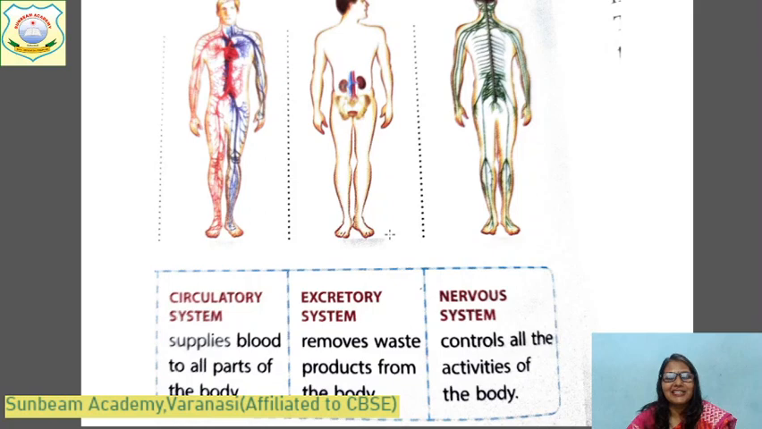And this is the picture of the excretory system. Here you can see a pair of kidneys. And it removes the waste product from the body.